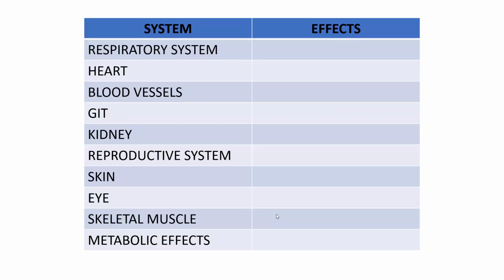So next, here this is a small concise table for what I told before: the effect of the sympathetic nervous system on respiratory, heart, blood vessels, GIT, kidney, reproductive system, skin, eye, skeletal muscle, and metabolic effects. And these are the effects.